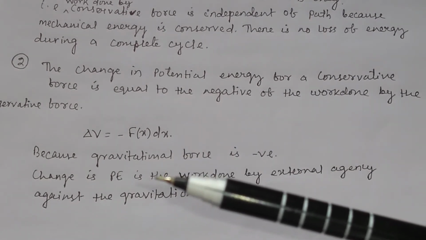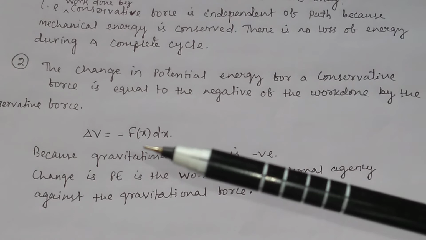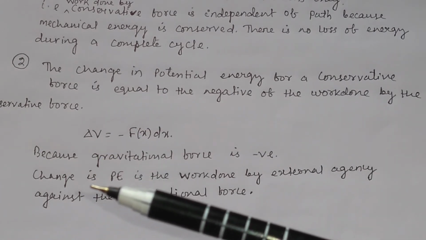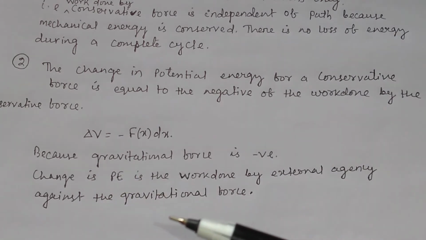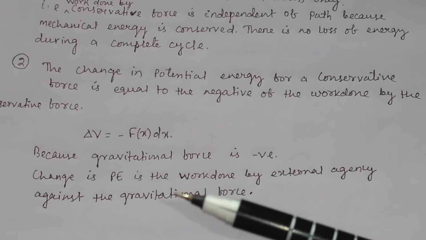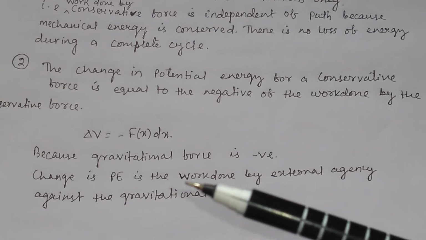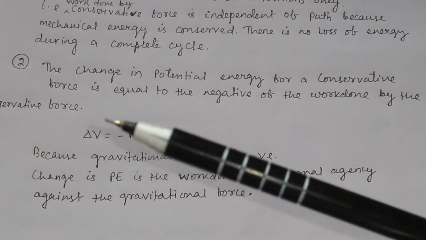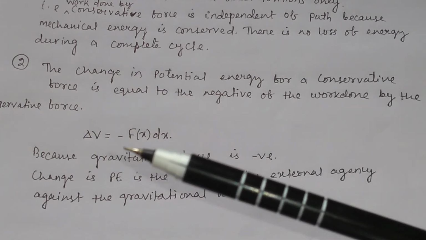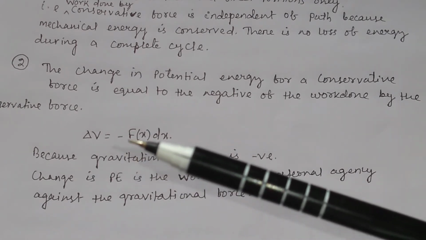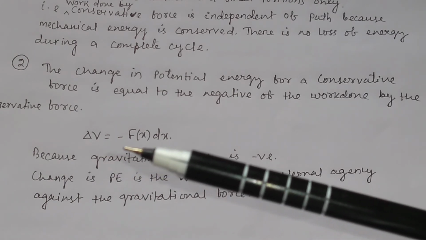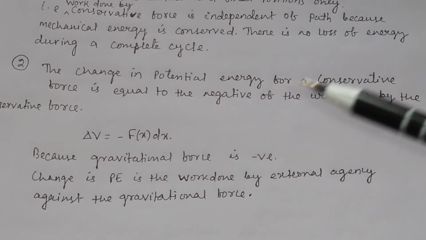Why? Because gravitational force, we know, is negative. Gravitational force is negative, and this change in potential energy is the work done by the external agency. As we have discussed, the change in potential energy is the work done by the external agency against the gravitational force. So delta V is the work done by the external agency, and since Fx, that is the gravitational force, is negative, the change in potential energy is equal to negative of the work done by the conservative force.